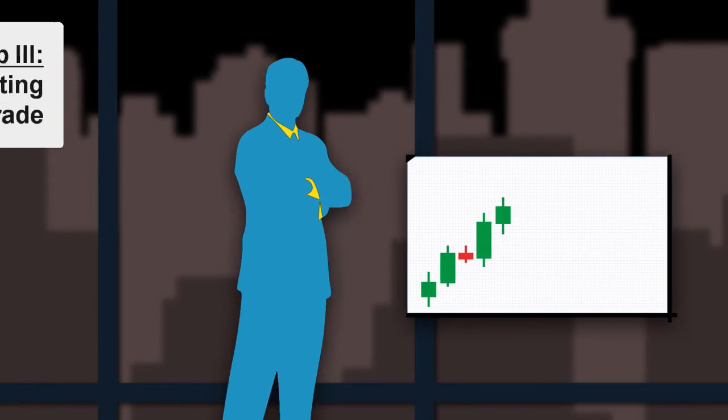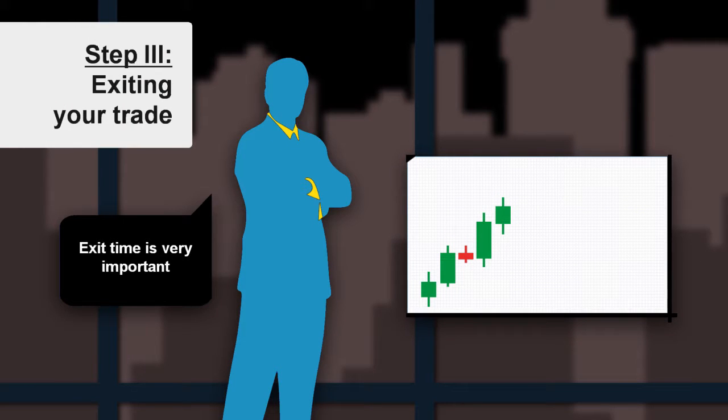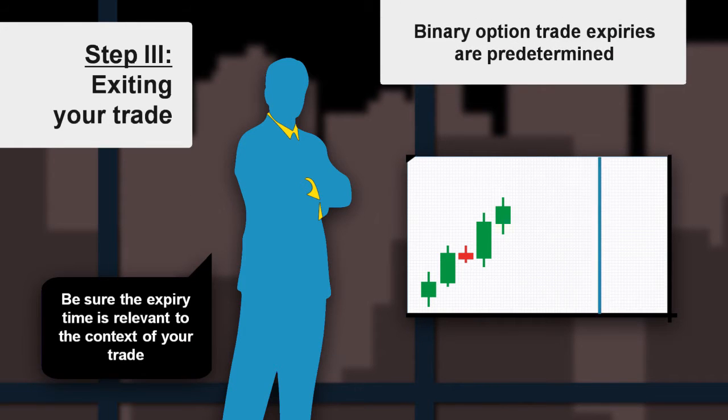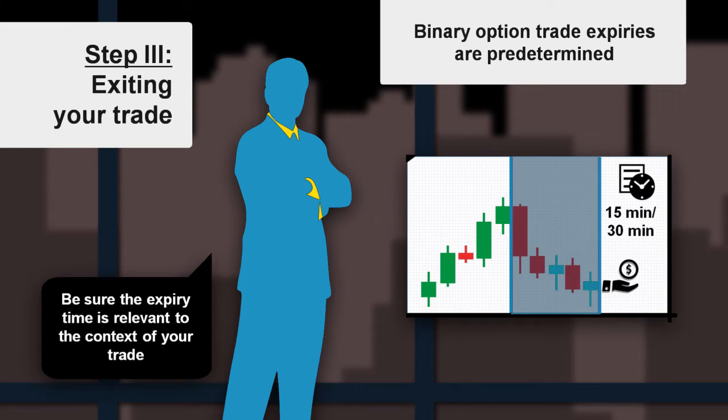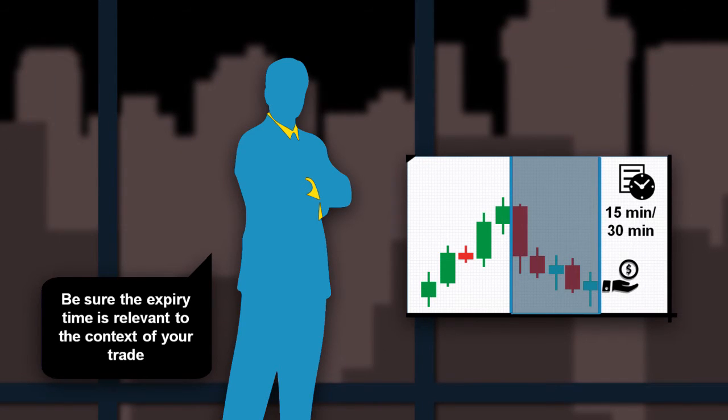Step 3. Exiting your trade. Knowing when to exit the market is as important as the timing for your market entry. Since binary options trade expiries are predetermined, you need to ensure that the expiry time of your option is relevant to the context of your trade. In our example above, this means choosing an expiry time that is no more than 15 or 30 minutes longer after the news has been released.